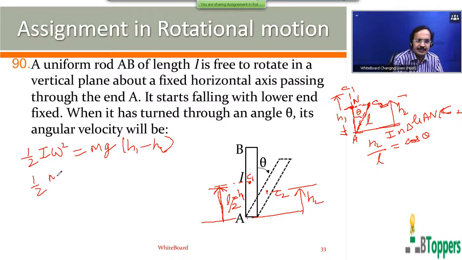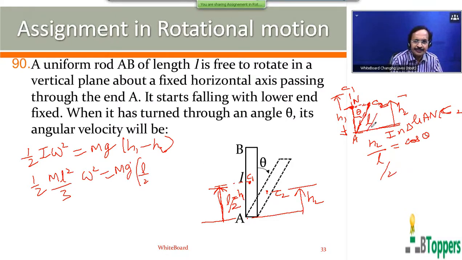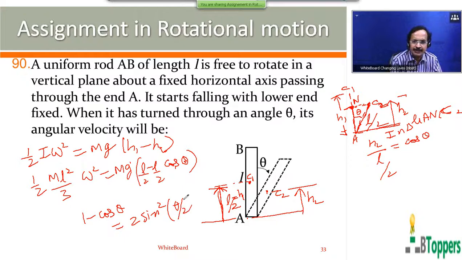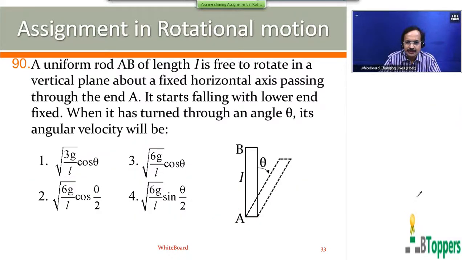I can be written as ml square by 3. H1 you can write as L by 2. H2 you can write as L by 2 into cos theta. So in the next step you substitute 1 minus cos theta equal to, from elementary trigonometry, 2 sin square theta by 2, and complete the simplification part yourself and complete the problem. So for question number 90, the fourth option is the answer.